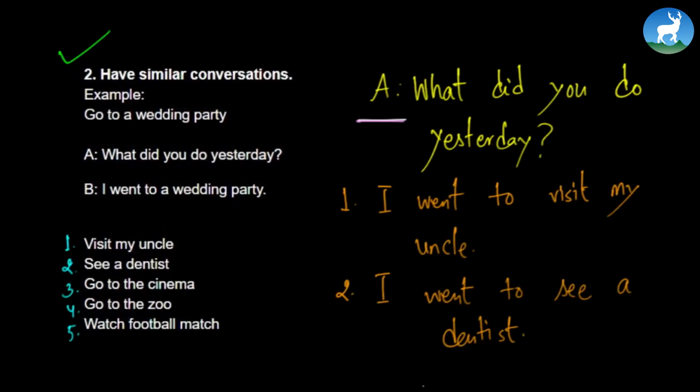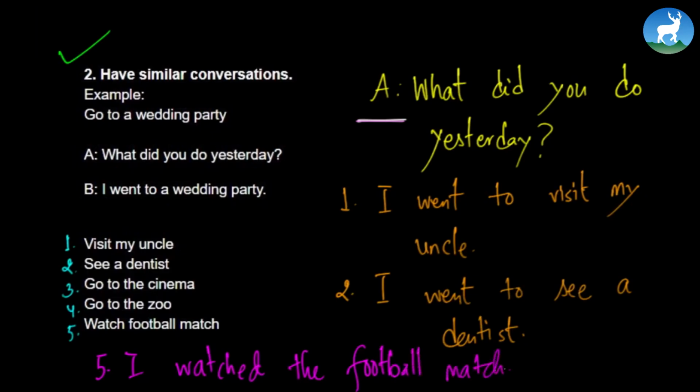Or go to the cinema. You can say, I went to the cinema. Go to the zoo. You can say, I went to the zoo. What did you do yesterday? I went to the zoo. What did you do yesterday? Oh, I did something very exciting, and it was I watched the football match, something that I have never done in a while. So you did something interesting. All right, got the point?